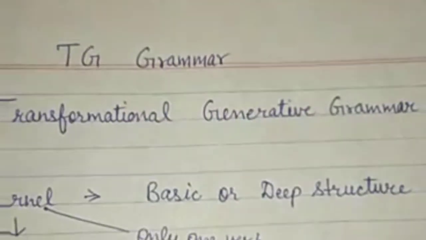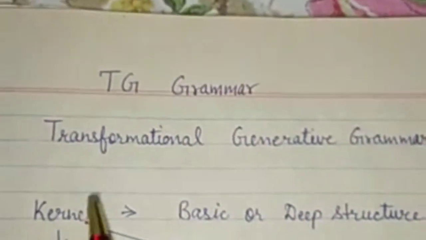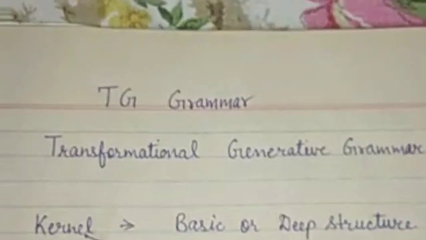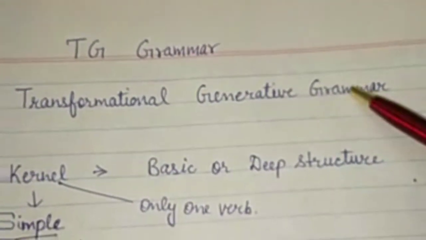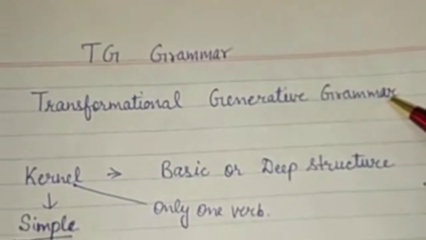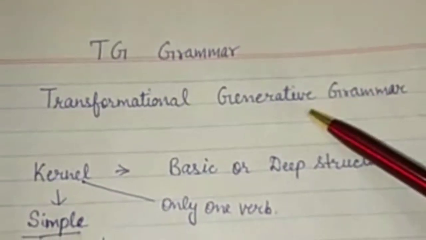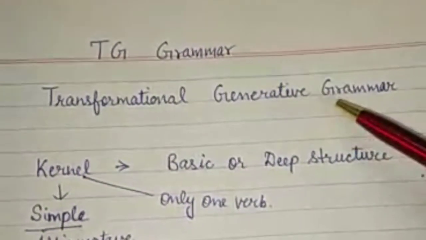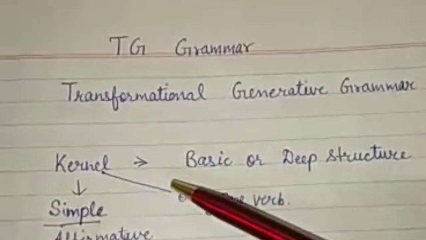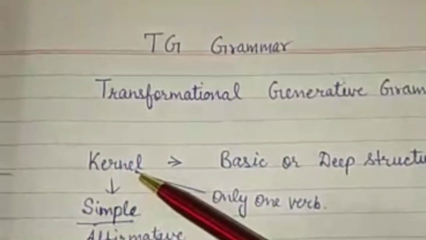TG grammar means transformational generative grammar. Transformational is changes, generative is making, grammar is the rules. So, this is a set of rules which can make new sentences from a given sentence. And this is based on an assumption that every sentence has a kernel form.